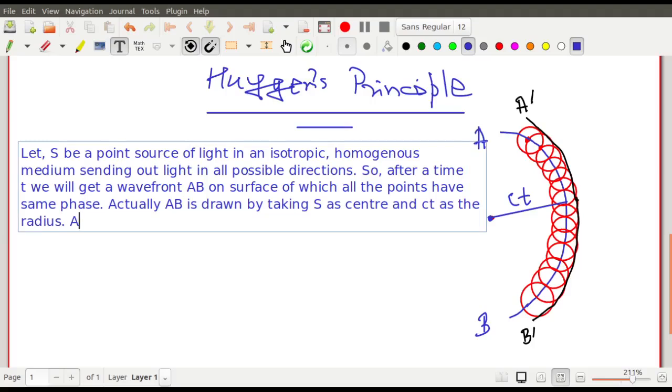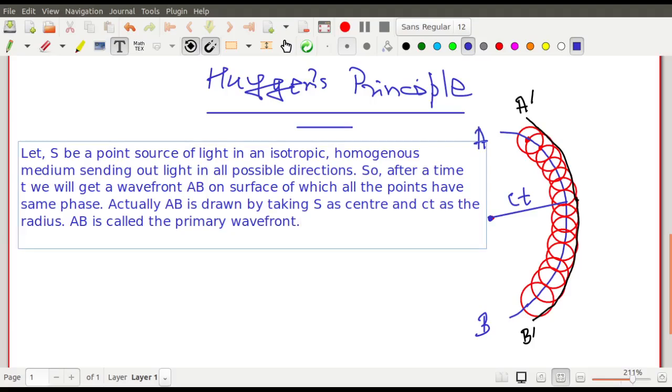AB is called the primary wavefront. The first wavefront that I draw is called the primary wavefront. Right? That's it. Okay. So next, a very general question arises.